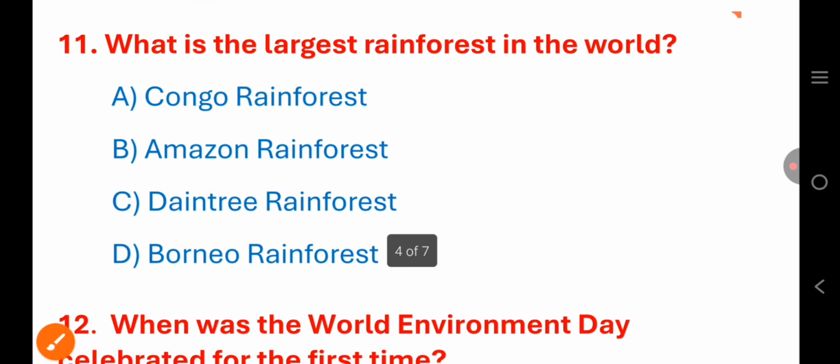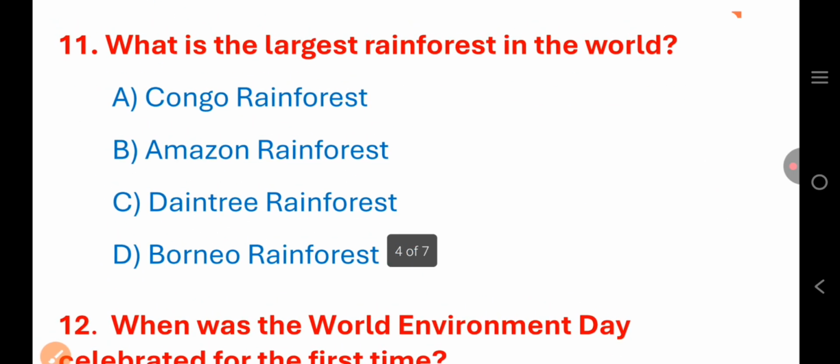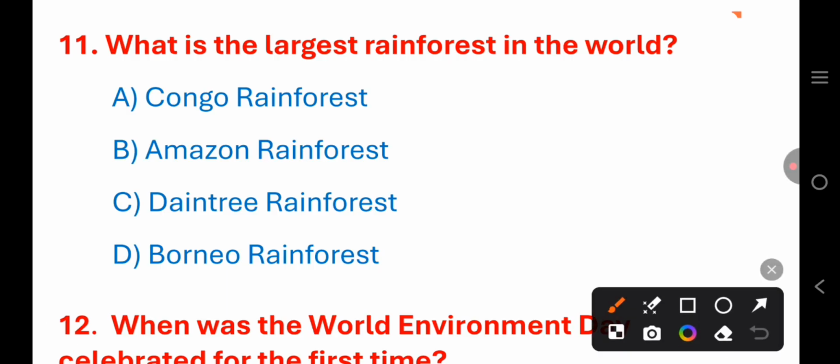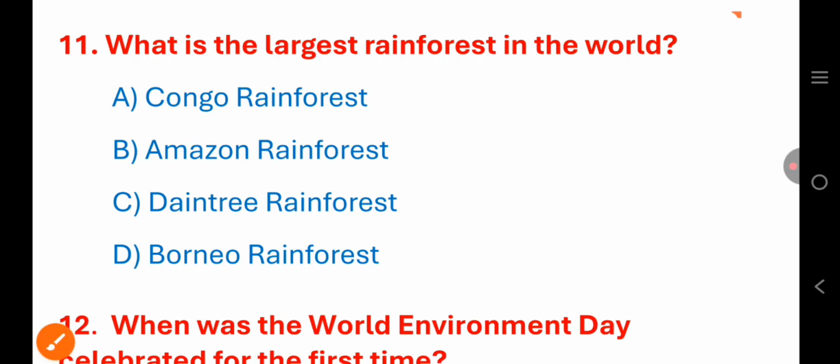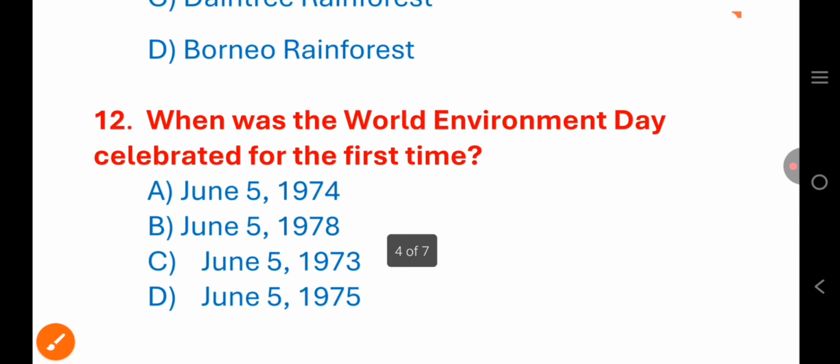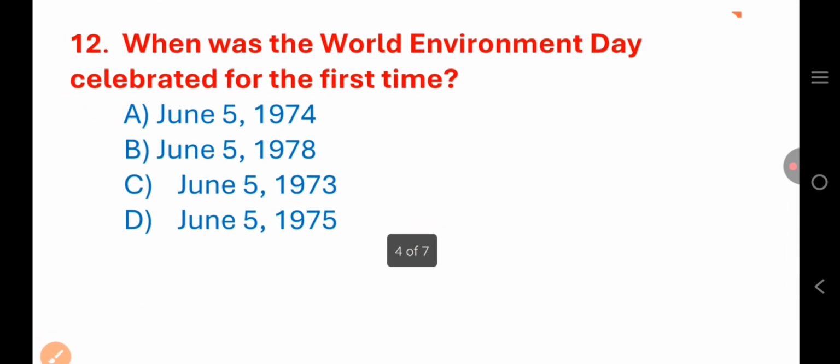Next, what is the largest rainforest in the world? Congo rainforest, Amazon rainforest, Daintree rainforest, or Borneo rainforest? The largest rainforest is your Amazon rainforest, option B. Next, question number 12. When was the World Environment Day celebrated for the first time?